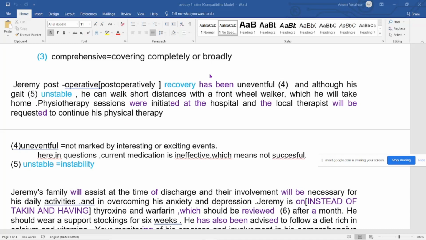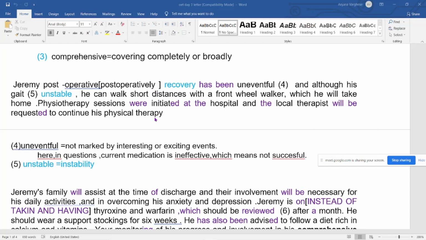So we have used "has been used", and vocabulary-wise, post-operatively. We are not repeating the same post-operative the second time, we are going for post-operatively. Recovery, good point. Although we have used, okay, nice. Then the articles, everything is there. At the hospital, not in the hospital. Sessions were, okay, "will be", "has been" used. Like this you have to understand, you have to evaluate by yourself.